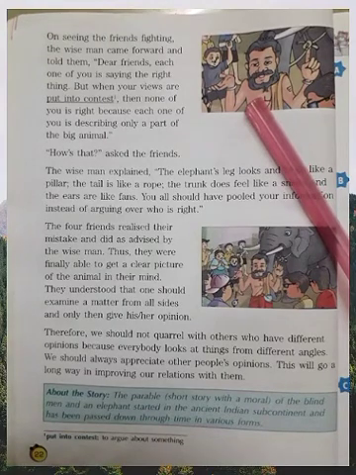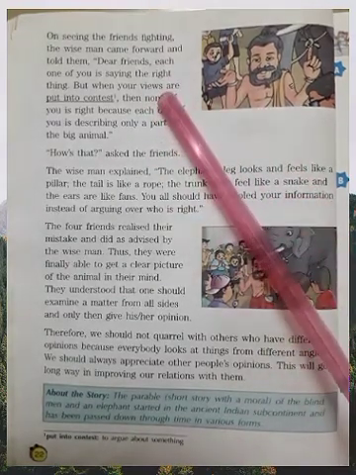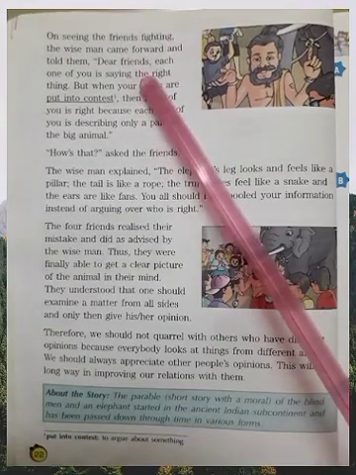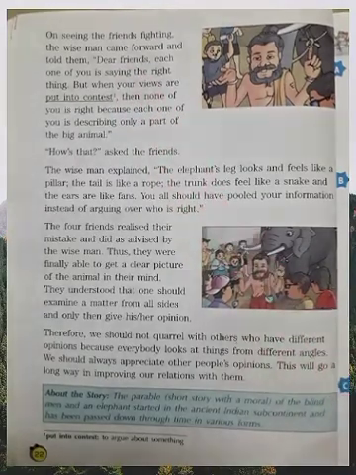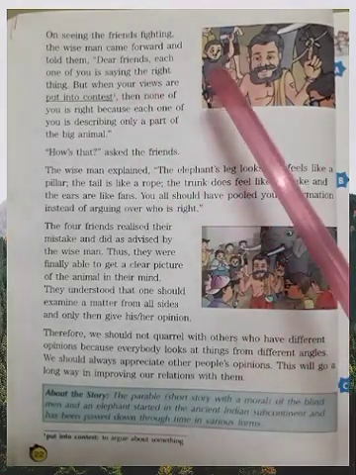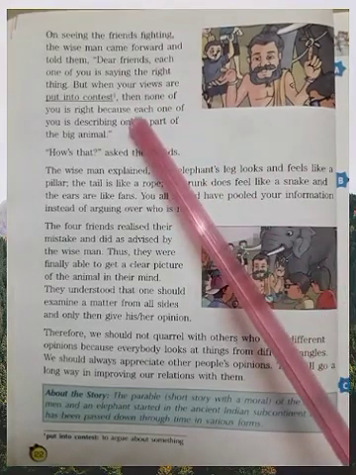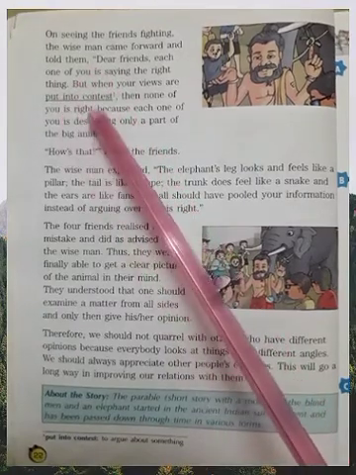Told, tell, told. Now you got tell. What is told? Told means said. Said to them, dear friends. Yes, a good way of introducing or giving salutation. Dear friends. This is a nice way to start the talk. Dear friends, each one of you is saying the right thing. You can experience here these words are in inverted commas. That's why these are in present tense.